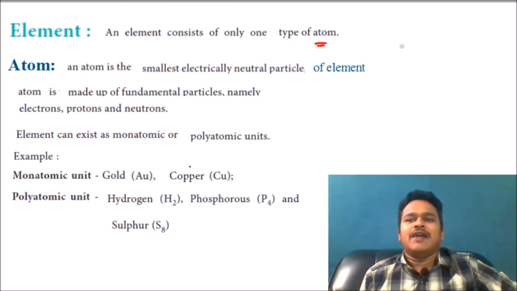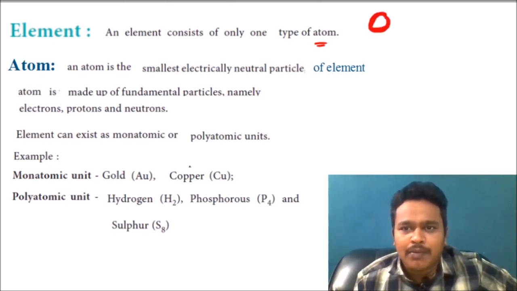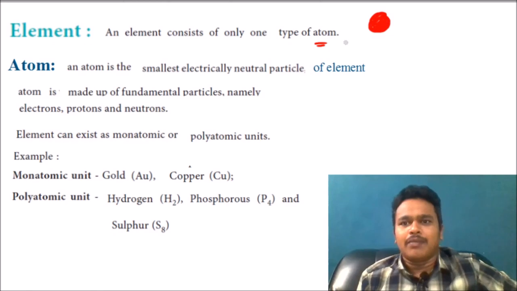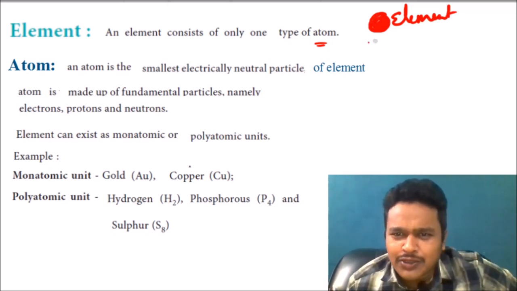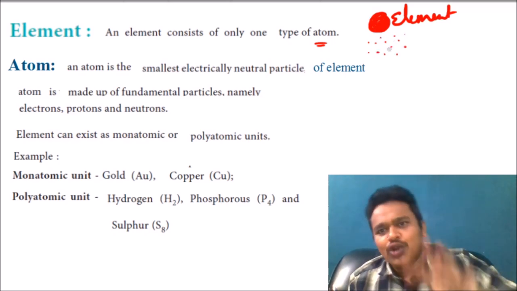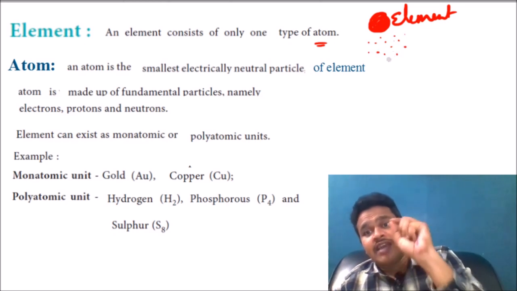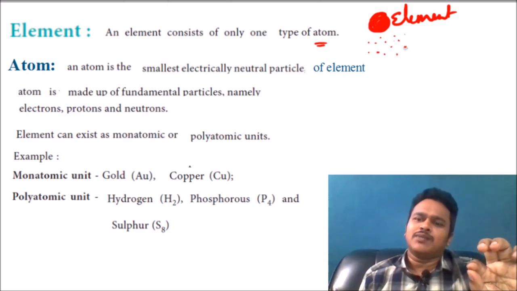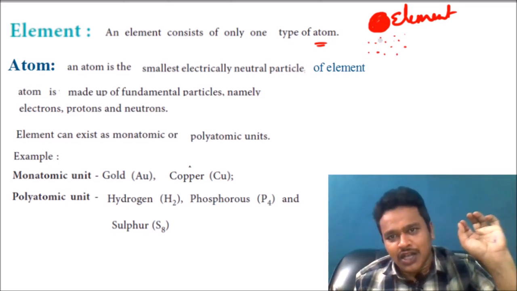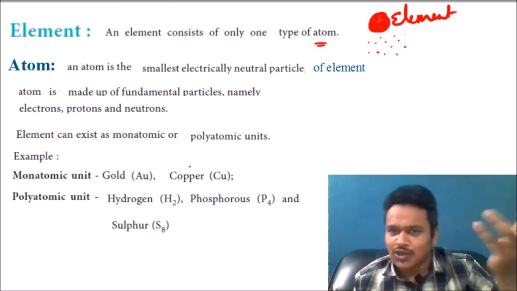For a better understanding, I will take one copper ball here. This copper ball I am saying is an element. By using any physical method, I am going to break it into small particles which I can't divide further. It is the smallest one. And it is also copper. Both are coppers only. The big ball is also copper only.